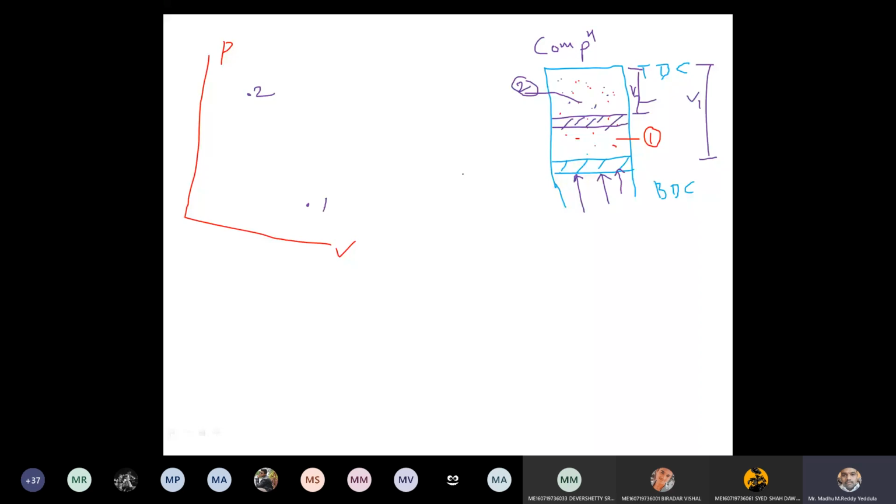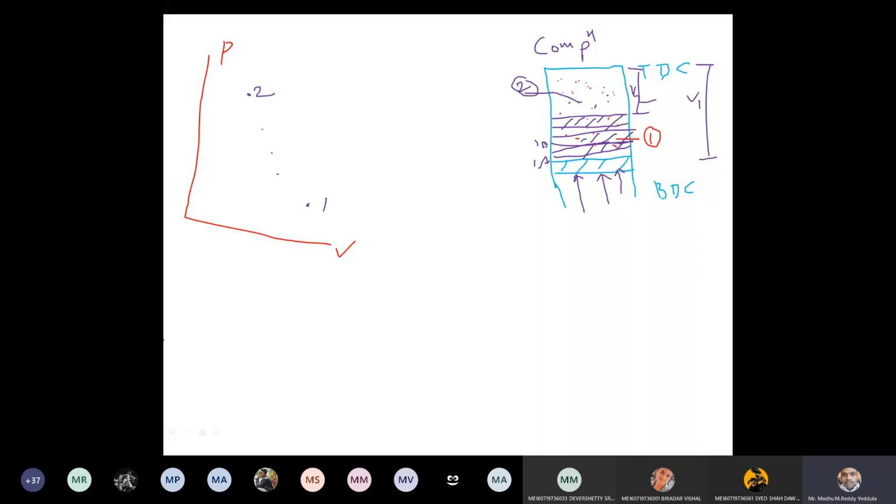Okay. Now, when the piston is moving from 1 to 2, it should pass like this. Yes or no? It has crossed this state, and here also it has crossed this state, right? Let us say this is 1A and this state is 1B. These are all intermediate states. This is 1A, this is 1B, 1C.